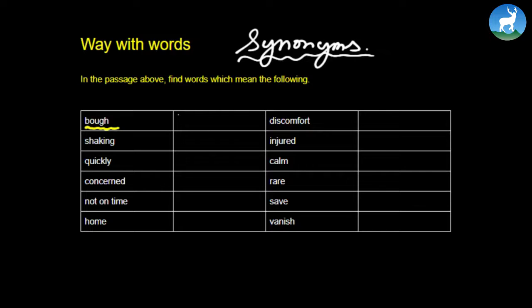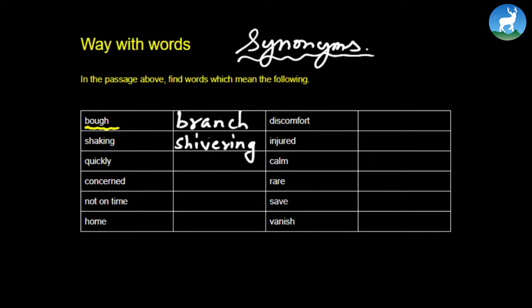Okay, similarly, you got a word from the passage which means bow, and if you read the passage, you'll see that branch, B-R-A-N-C-H, branch also means bow. Now, shaking, all right, means to wobble. Again, if you read the passage, you'll come across the word shivering, S-H-I-V-E-R-I-N-G. Now, these two words, shaking and shivering, they mean the same.